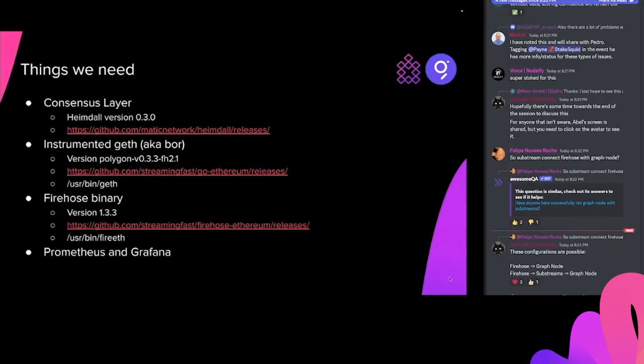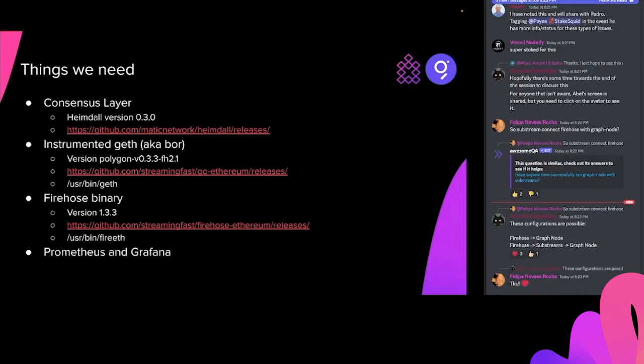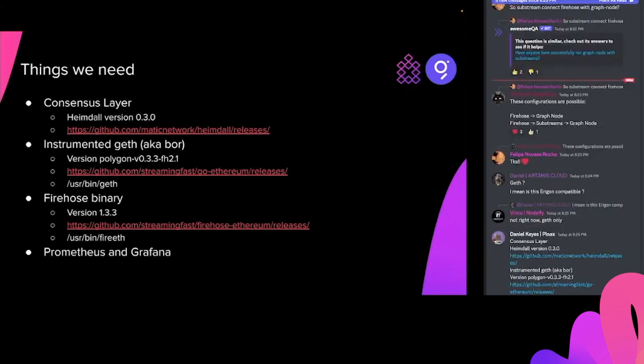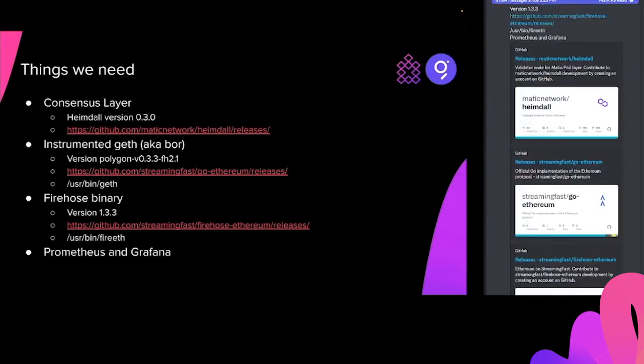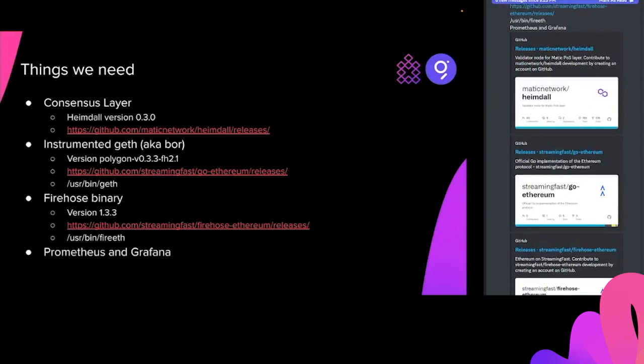So the Streaming Fast team takes the releases as they come, released by Polygon. They add the Streaming Fast Firehose code into it, and then they do a release. So you always need to use the releases that are coming from the Streaming Fast team, not the original ones from Polygon. So very important, don't try to run the original one, it's not going to work.